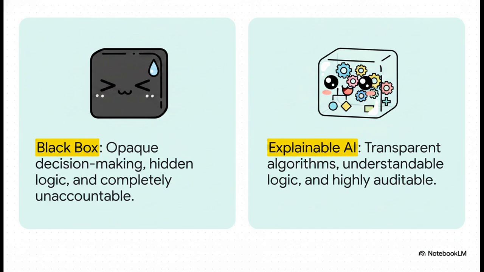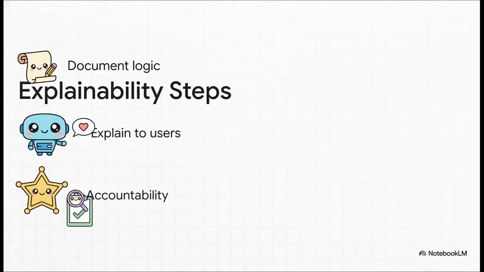Think about your own deployments for a second. If an auditor, or even just a curious customer, asked exactly how your AI arrived at a specific decision, could you actually tell them? If your system is a black box, the answer is no. And honestly, that is a massive privacy liability. So the crucial point is that organizations have to take actionable steps to shatter that black box.